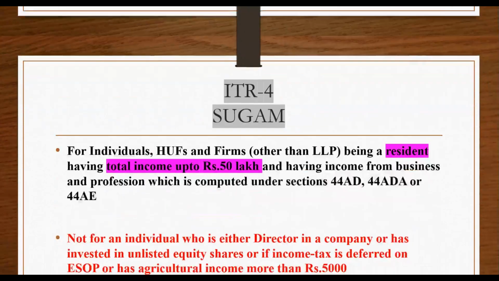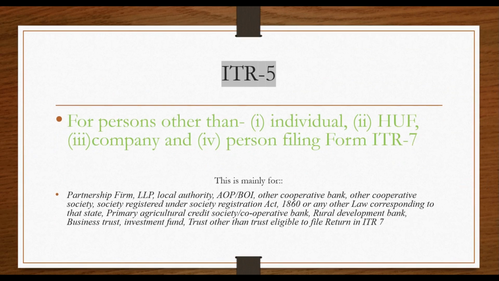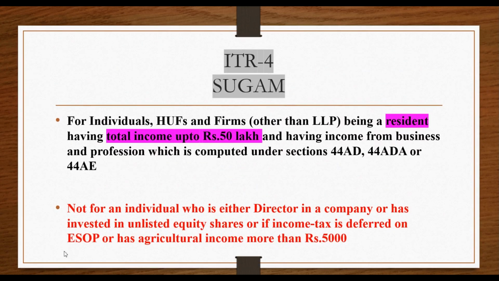Now let us come to ITR 5. ITR 5 is for persons other than individual, HUF, company and persons filing form ITR 7. So this is mainly for partnership firms, which are not covered in ITR 4, for example when their total income exceeds 50 lakhs.